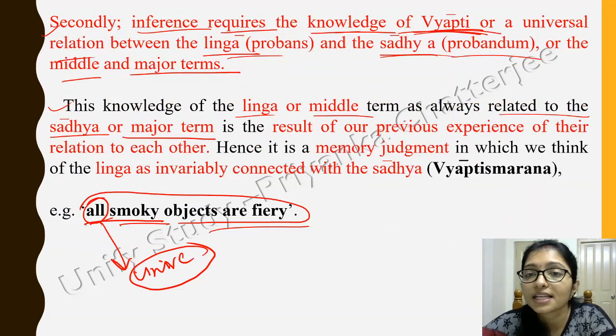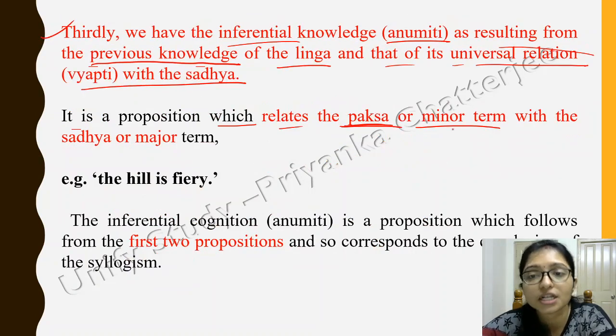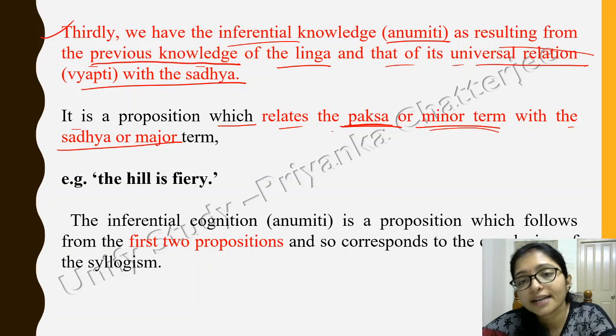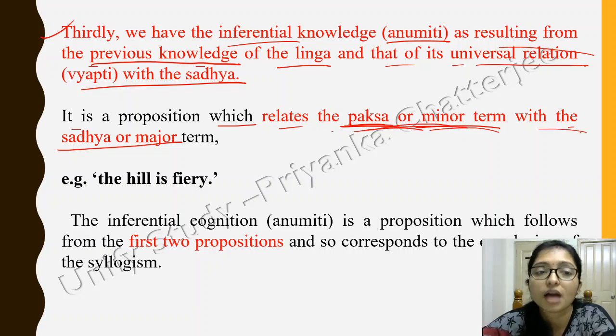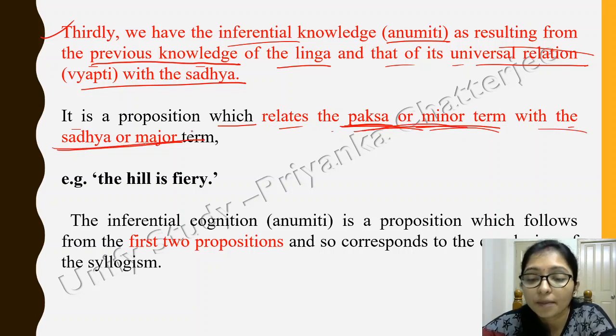Previously we were doing the linga and the middle term, the sign and the middle term, but here we are relating the paksha, or the minor term, with the sadhya, or the major term.